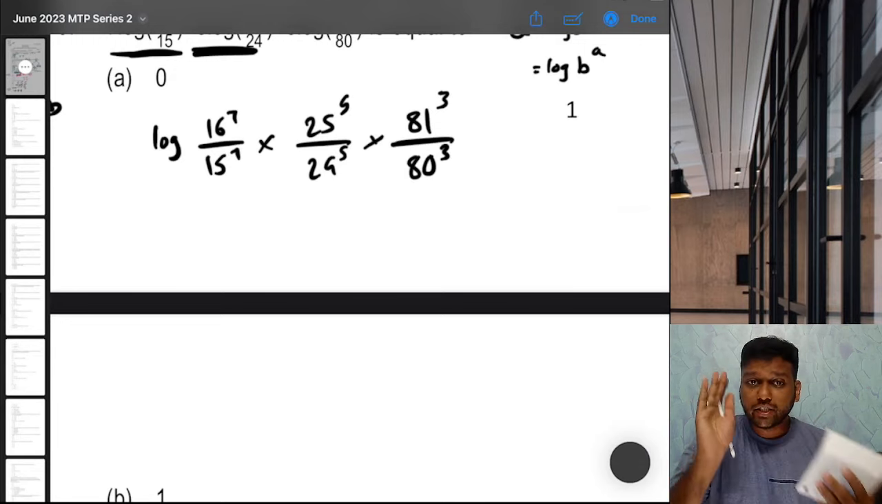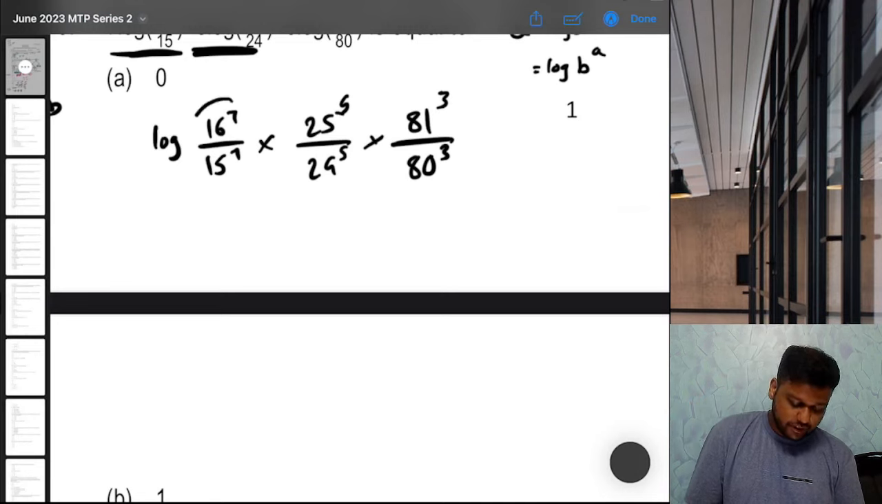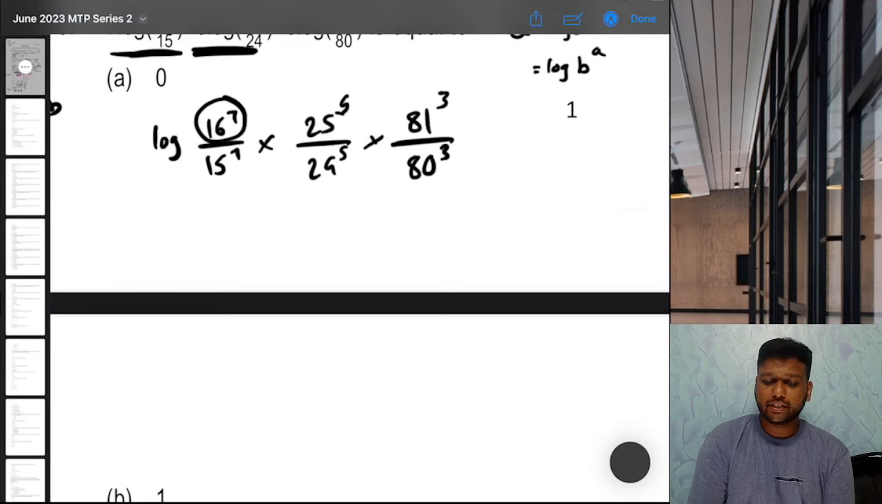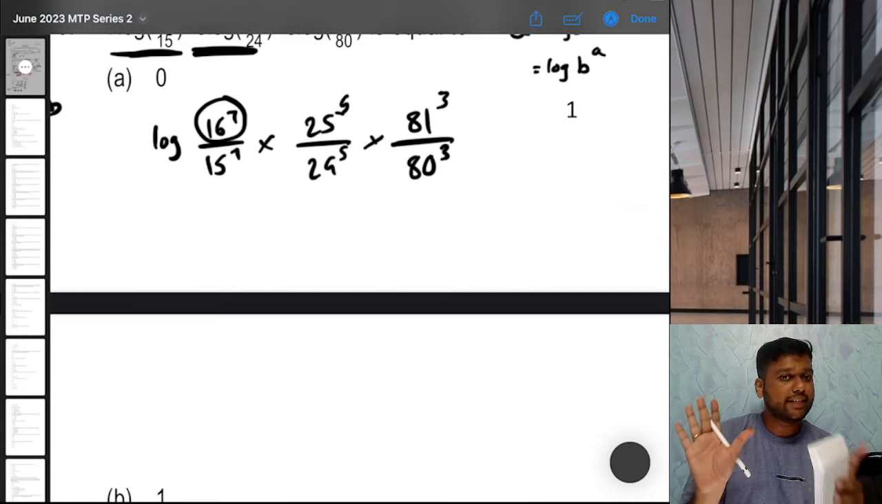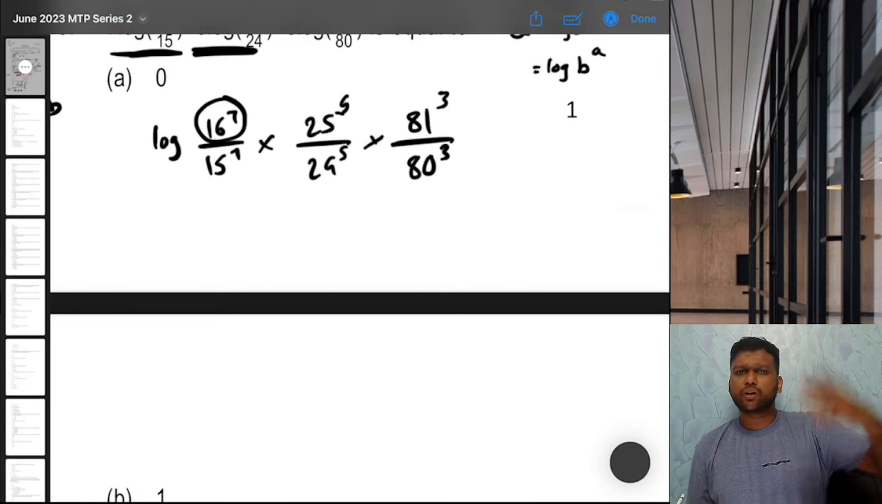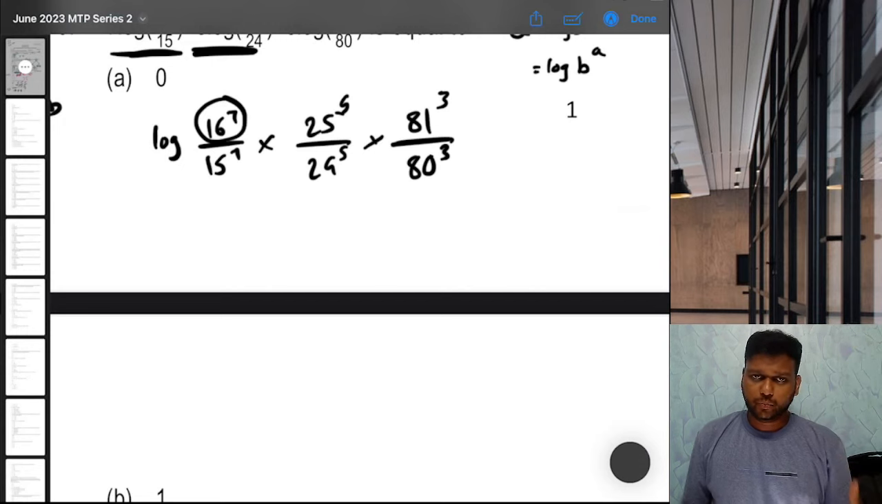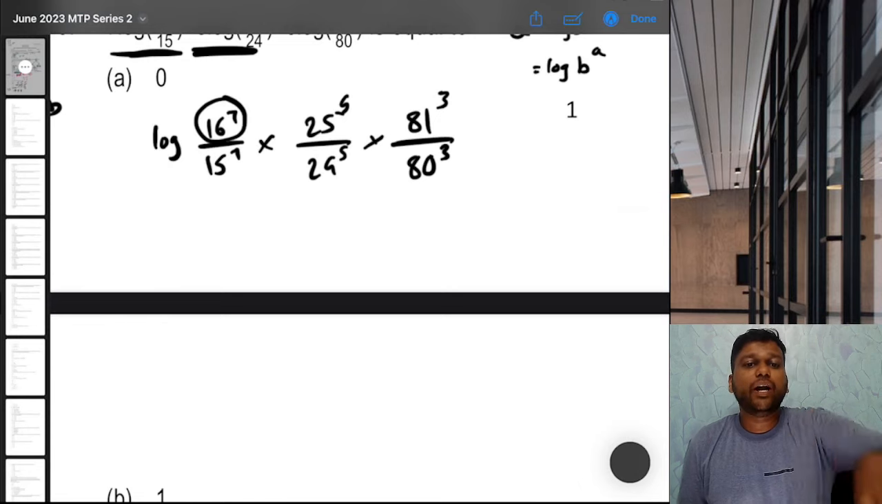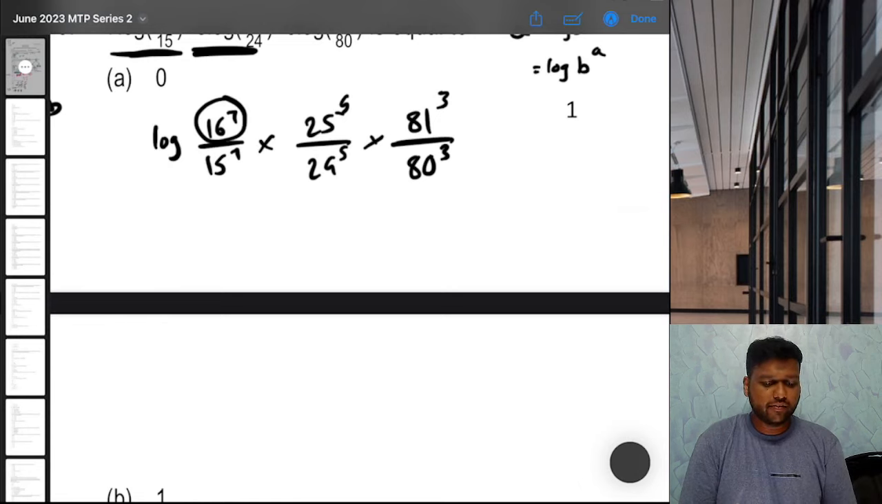How? Concentrate very carefully. First of all, 16 raised to 7, how can we do that? 16 into and then 6 times equal to, right? This is the basic shortcut. I have uploaded this on the channel separately. You can go there. I'll post the link in the description. So 16 raised to 7, how do we do it? 16 into and 6 times equal to, so 1 2 3 4 5 6, divided by 15 raised to 7,